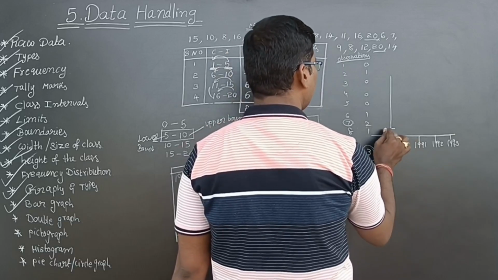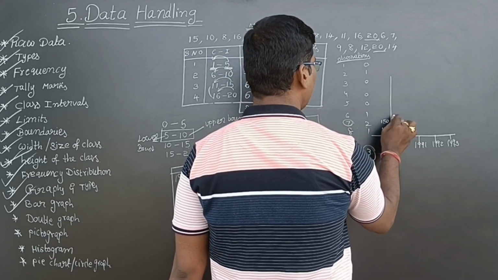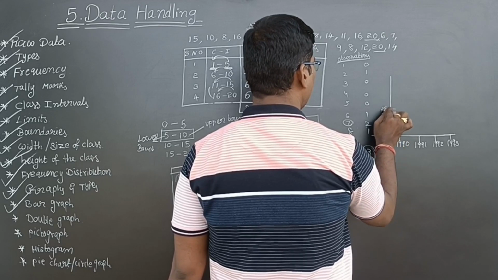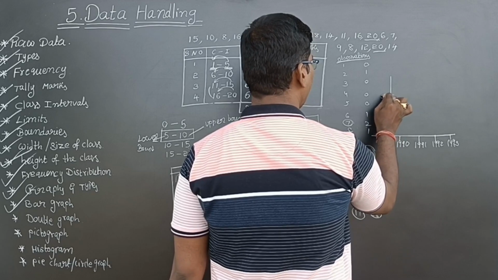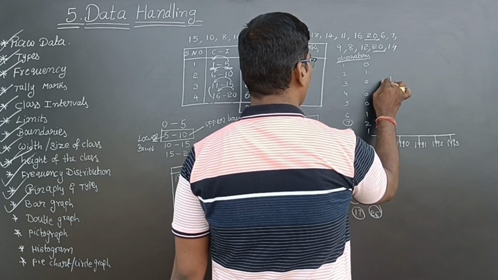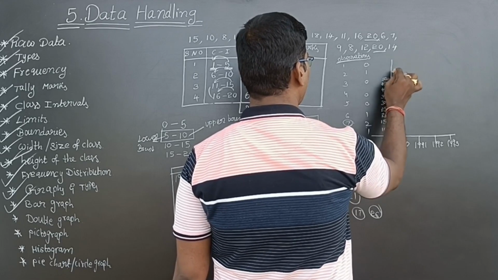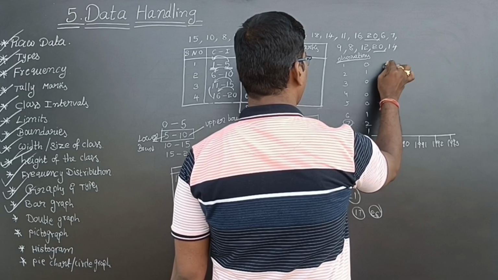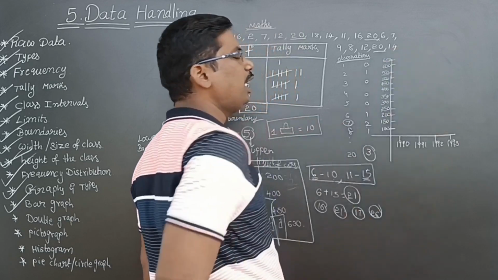See here: 100, 150, 200, 250, 300, 350, 400, 450, 500, 550, 600, 650.